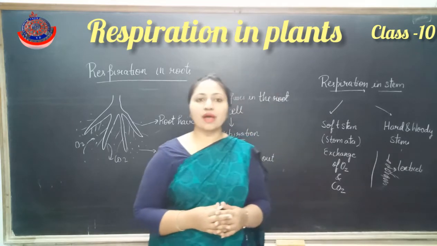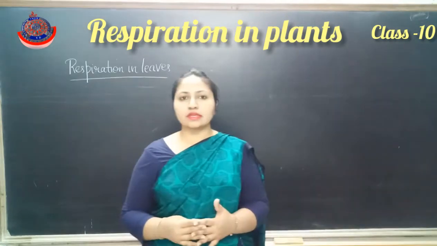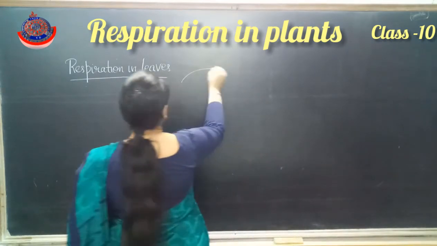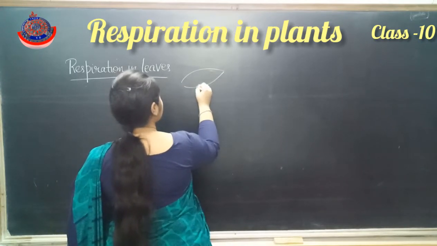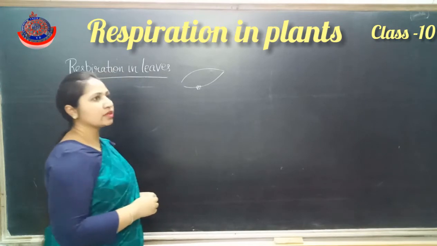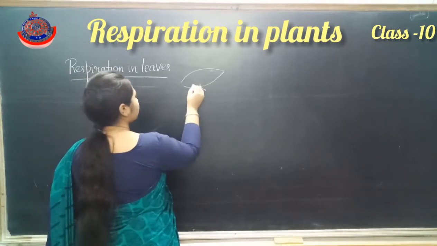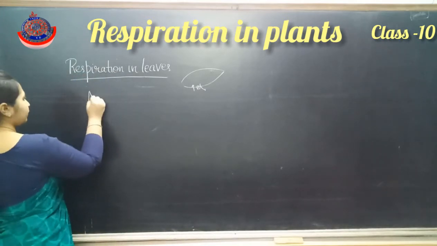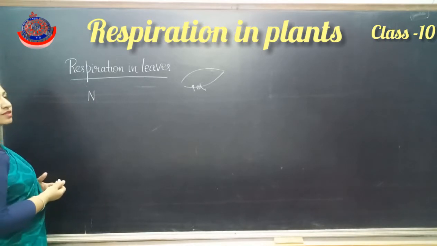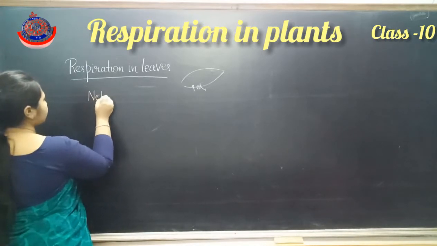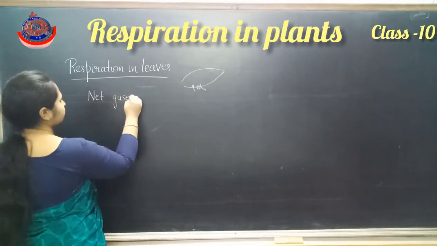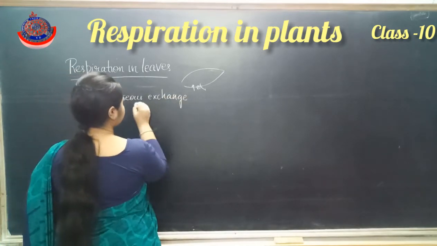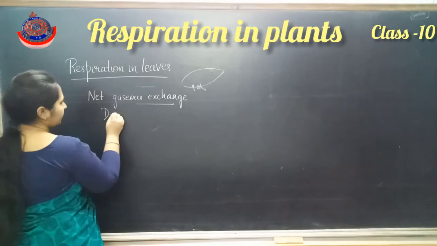Now next we will discuss respiration in leaves. Respiration in leaves occurs through the stomata that are present in the leaves. Through the stomata, the exchange of the gases occurs. But the net gaseous exchange differs during the daytime as well as during the night time. So let's discuss the net gaseous exchange of the gases during daytime.